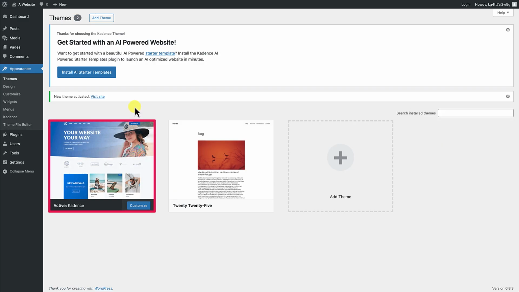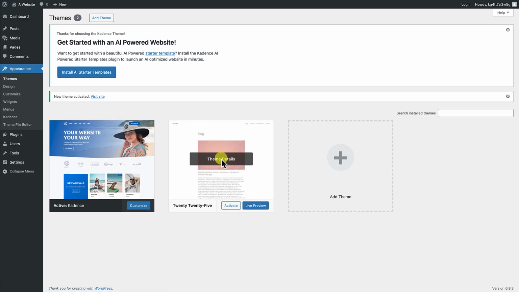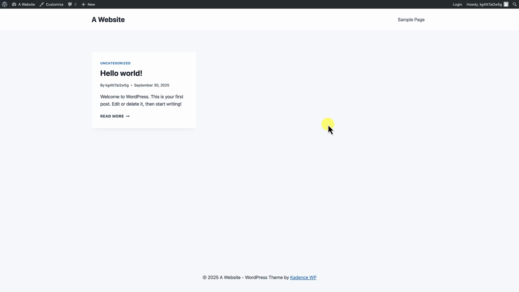Okay, so now we have the Kadence theme installed, and we still have the 2025 theme, but it's inactive. So when we visit the front end of the website, we should see the default Kadence theme. And now we're ready to apply our customizations and our design to build out our website. Now, everything we do is going to happen in this instance of the theme.